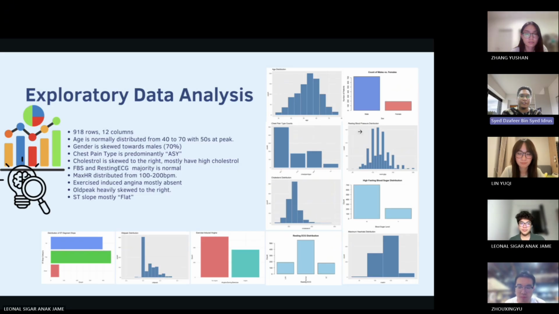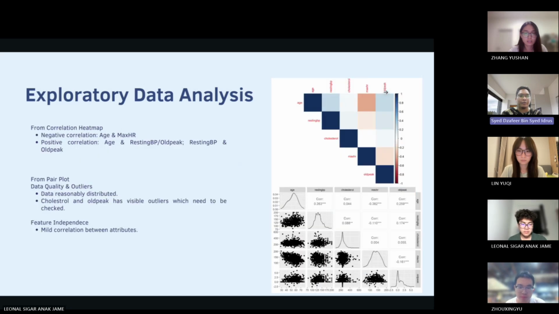So next we perform EDA, exploratory data analysis, to find patterns. On this slide, you can see several distributions. The age of patients is normally distributed, peaking in the 50s. We also confirm the data is mostly male. A key finding is that the most common chest pain type is ASY, which is asymptomatic. This is important because it shows that many patients have no symptoms, which makes a predictive model very valuable. So on the next slide, slide 8, we look at correlation.